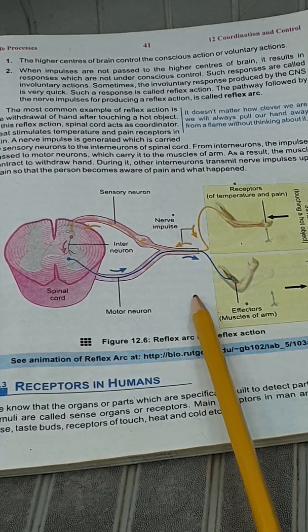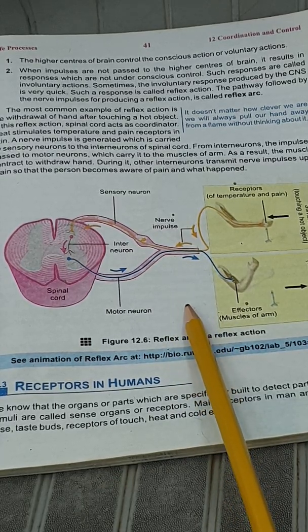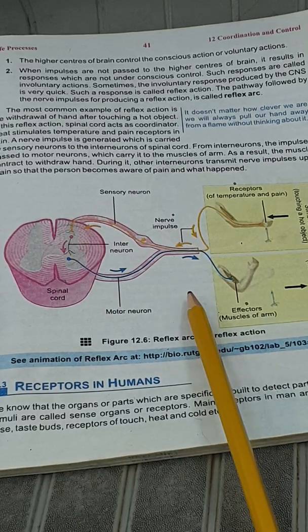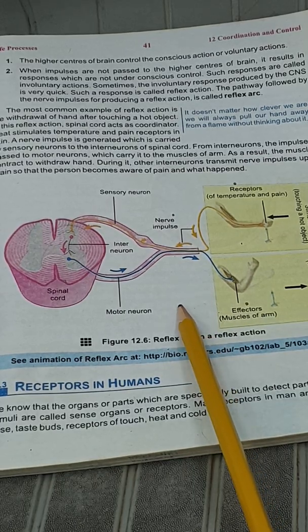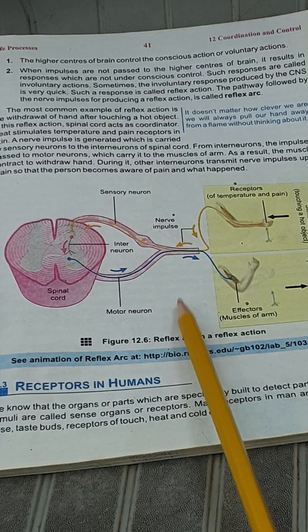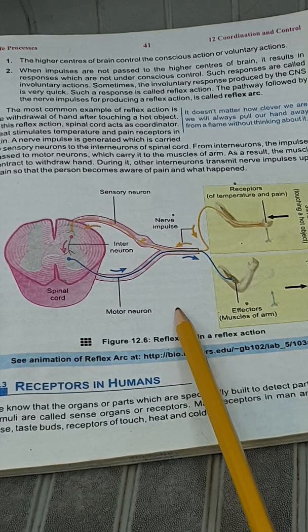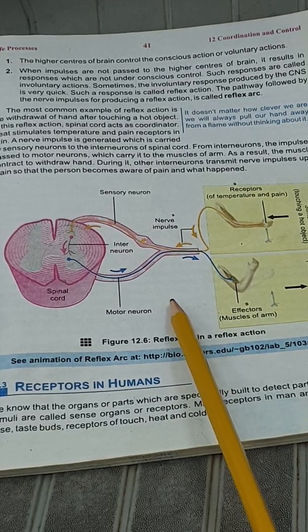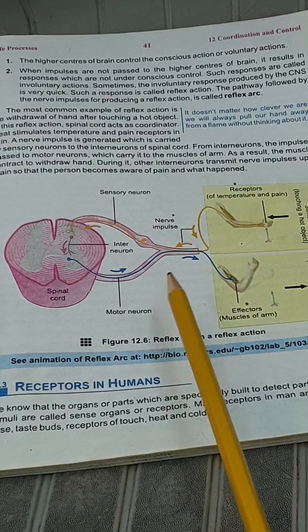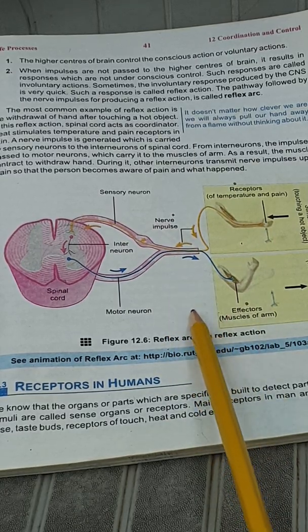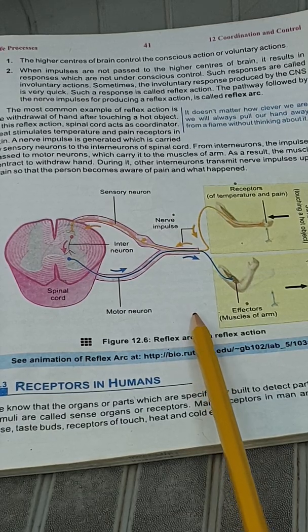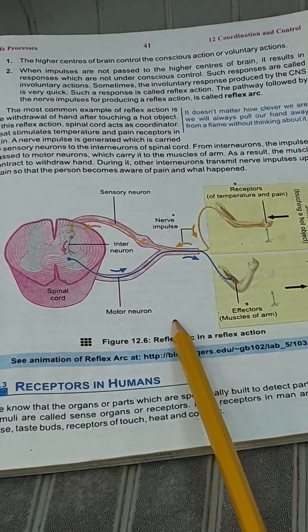Our nervous system controls two types of action. In one, the message is conveyed to the brain and then the brain conveys a special message. That action is known as voluntary action, in which we can sense the changes in our body.